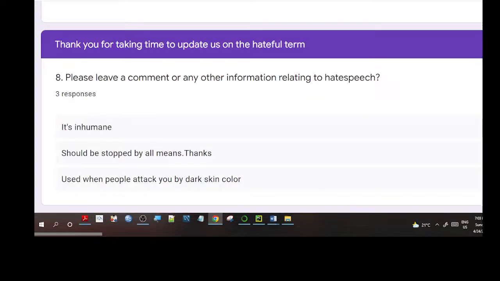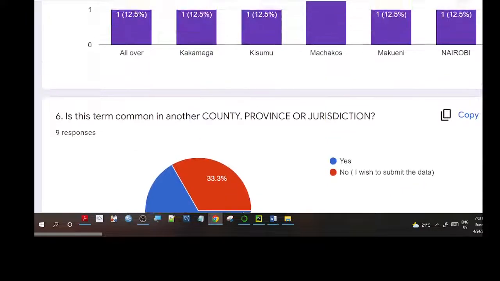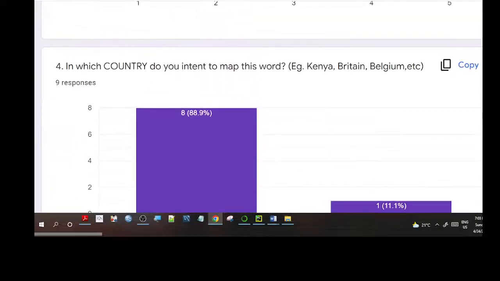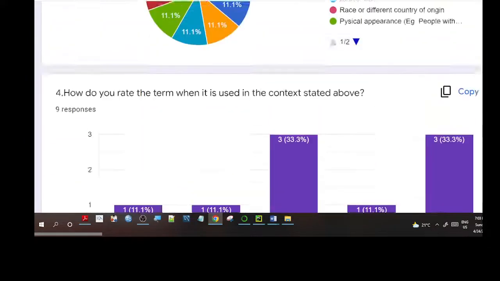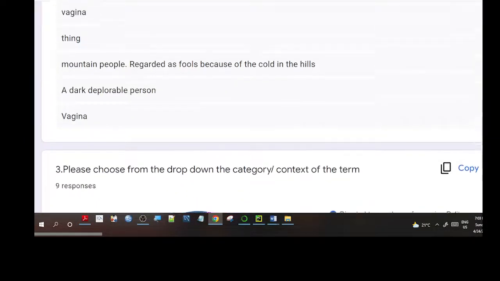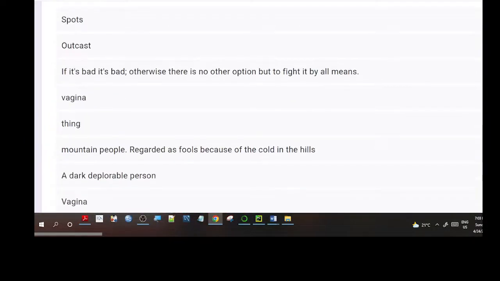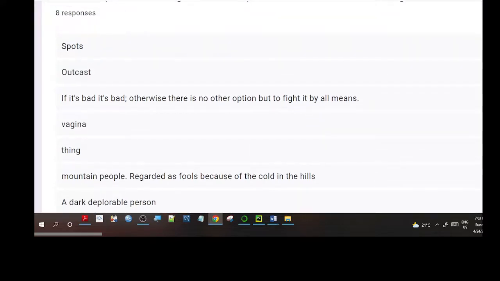I can see the responses that have been given, including the translations given by the speakers. I can see one of the terms that has been used means sports. Another one means outcast. Somebody says it's bad, and otherwise there is no other option but to fight it by all means.